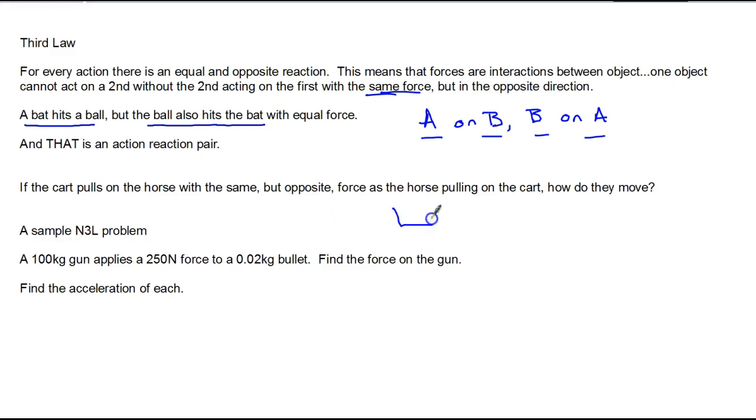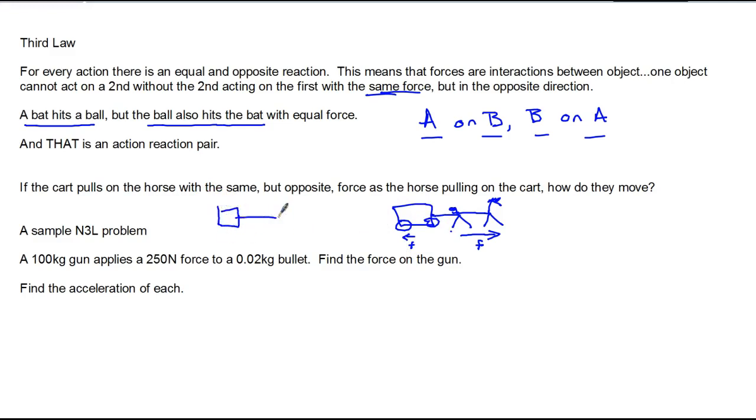So if a cart pulls on... here's our cart, and here's our horse. Ooh, I don't draw a good horse. Here's the tail. Okay, if the cart's pulling on the horse with the same but opposite force from the force that the horse is using to pull the cart, how do they move? Well, here the horse is pulling on the cart and the cart's pulling back with the same force. But the reason this works is the frictional force. The horse is pushing back on the ground, and so there's a frictional force forward here, and that's bigger than any frictional force here from the wheels.